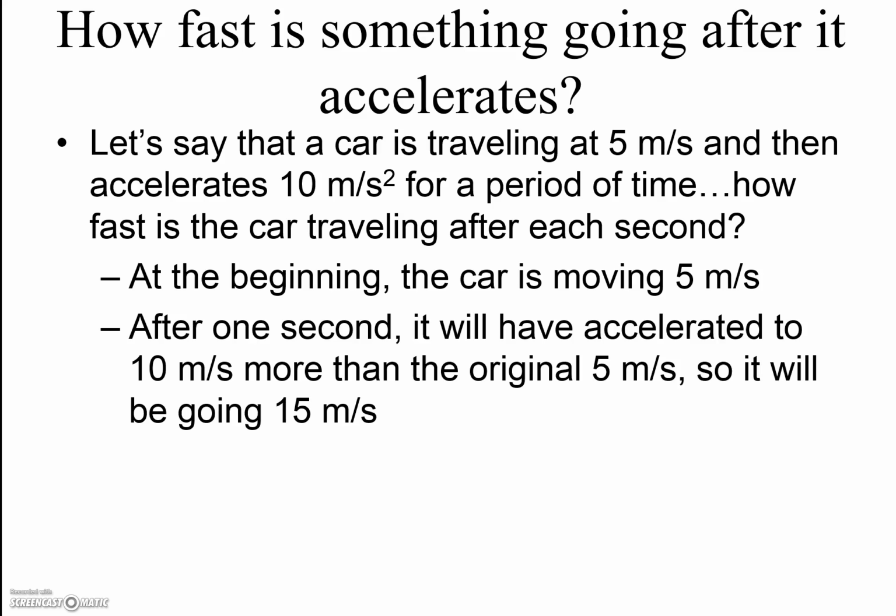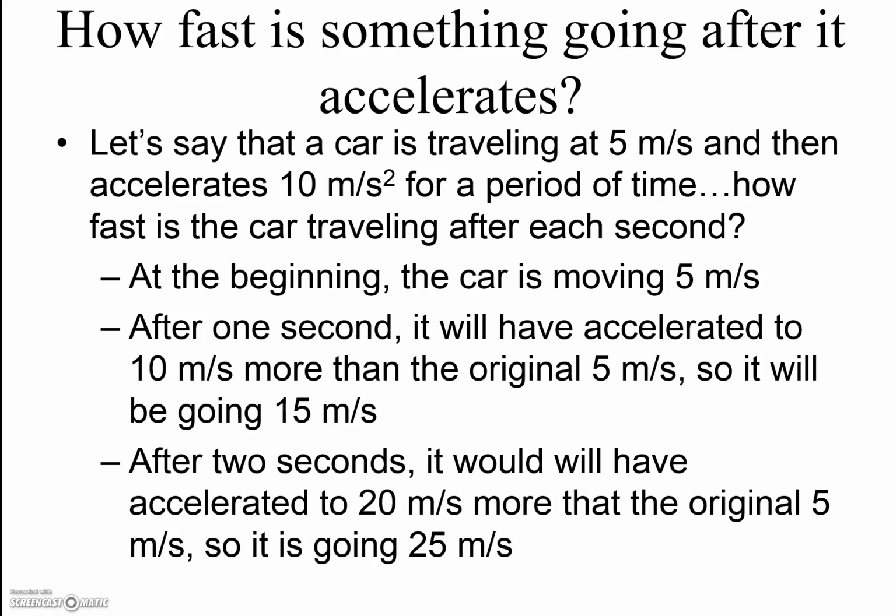So after 1 second, it will have accelerated to 10 meters per second more than the original 5 meters per second. So it'll be going 15 meters per second. After 2 seconds, it will have accelerated to 20 meters per second more than the original 5 meters per second.